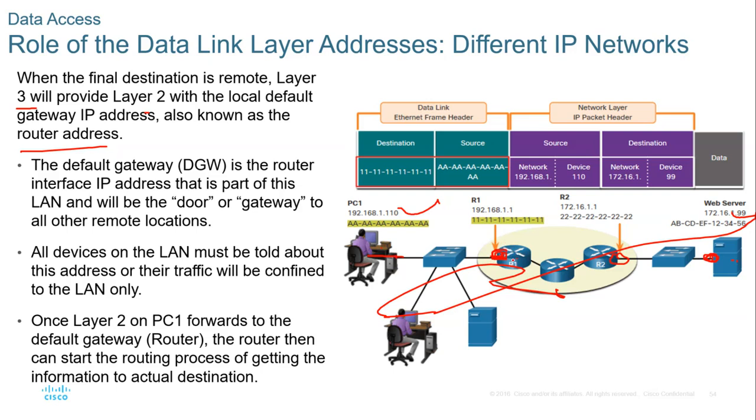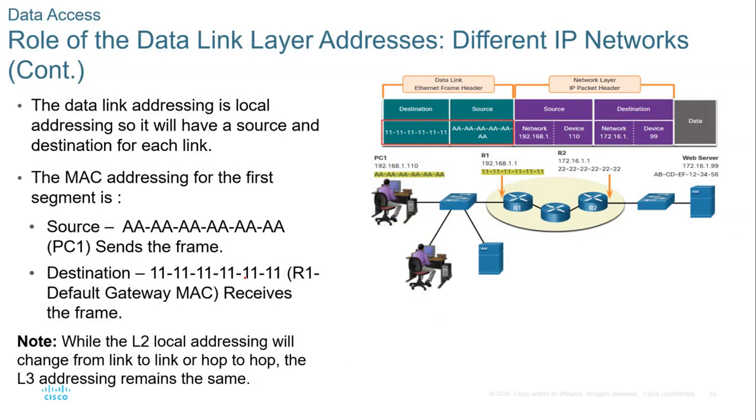Then this router does the encapsulation. In the process of doing the encapsulation, it will learn the final destination. Once it learns the final destination, the frame is going to be re-encapsulated, this time with a new source MAC address and a new destination MAC address.